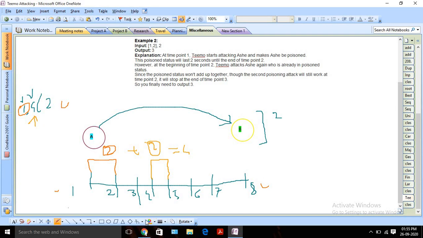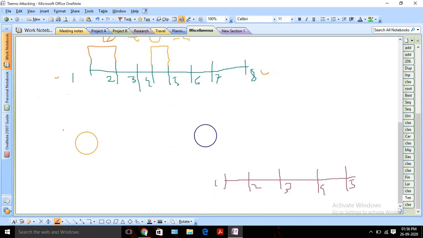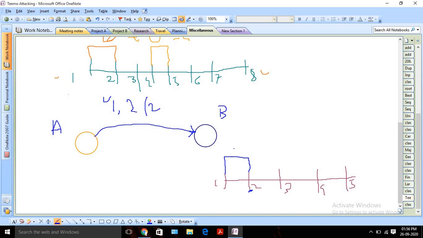Now let's see the second example. Again this is person A and this is person B. For the second example we have two timestamps, 1 and 2, and the duration is again 2. Suppose person A attacks at the first second. The duration is 2, so the poison will be active for these 2 seconds, till the 2 ends. So we get 2 seconds here, or 2 duration.